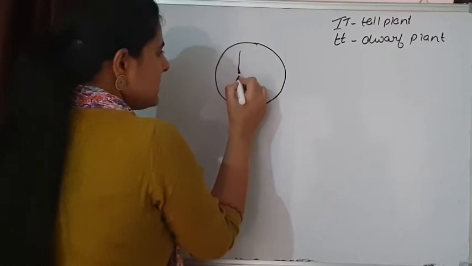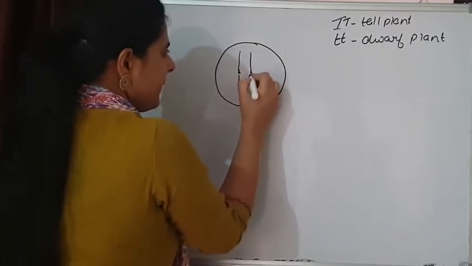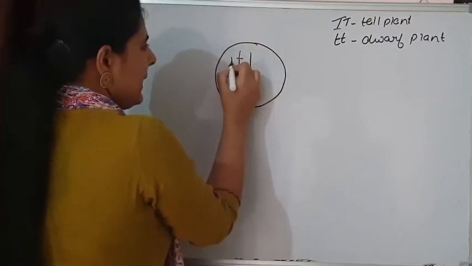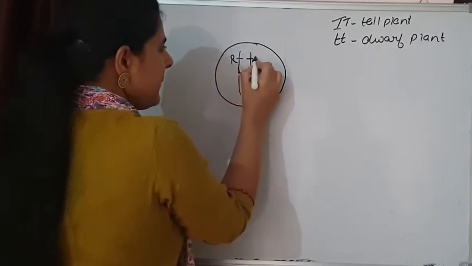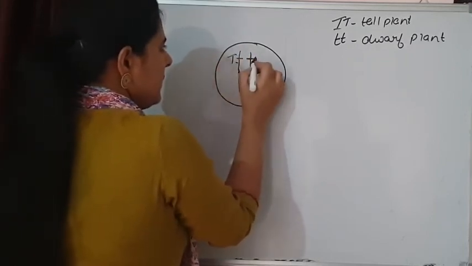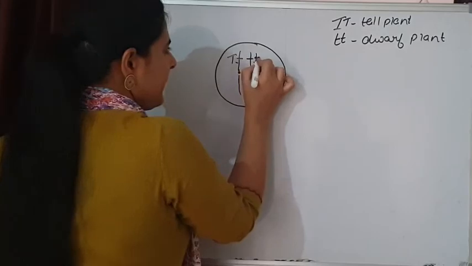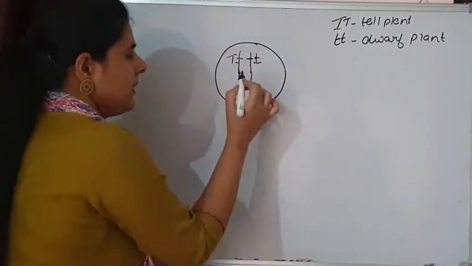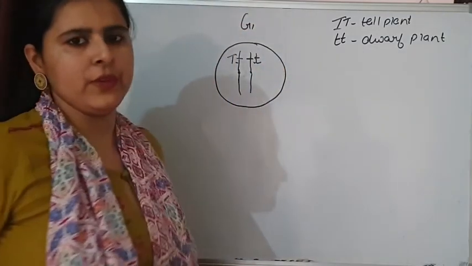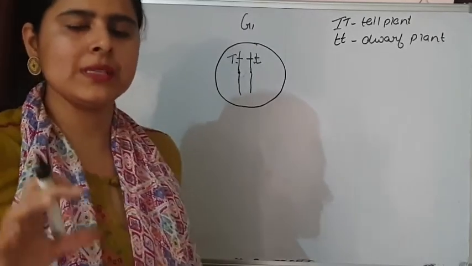A chromatid is there, and this chromatid is carrying, during the G1 phase, a cell undergoing cell division.